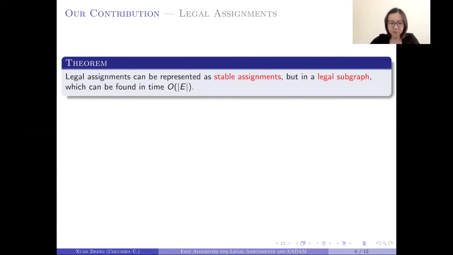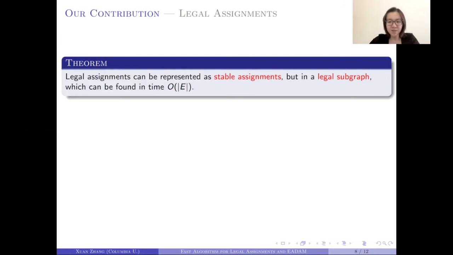Now for our results, we showed that legal assignments can actually be represented by stable assignments, but in a legal subgraph or subinstance. And we can find this subinstance in this time complexity, which is the same as the time complexity for the deferred acceptance algorithm.